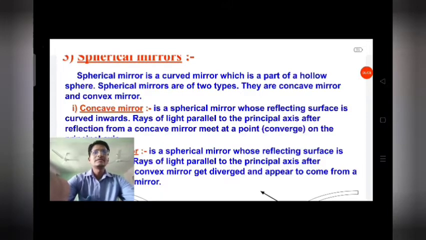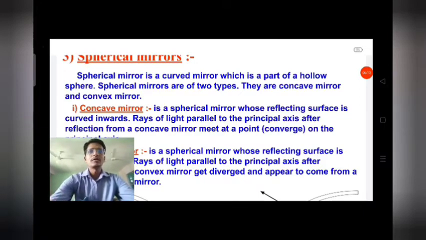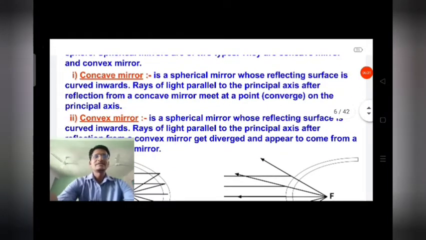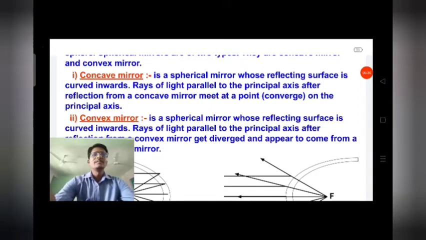A concave mirror is a spherical mirror whose reflecting surface is curved inwards. Concave means curved inside. The rays of light parallel to the principal axis, after reflection from a concave mirror, meet at a point on the principal axis. So it converges. A concave mirror is also known as a converging mirror.